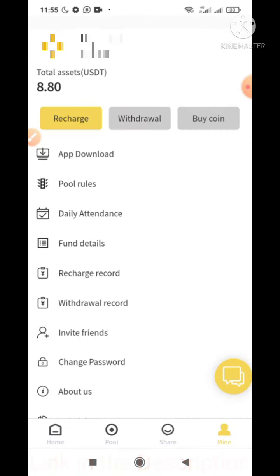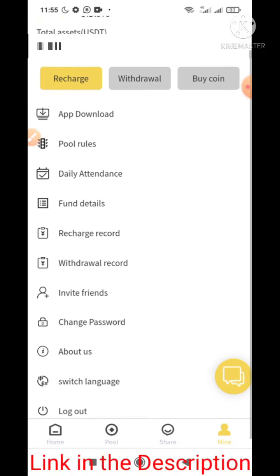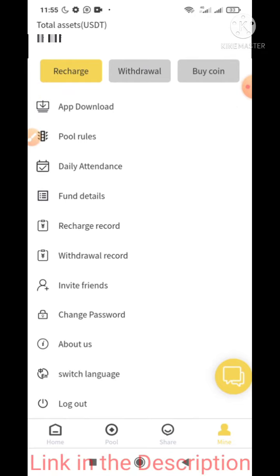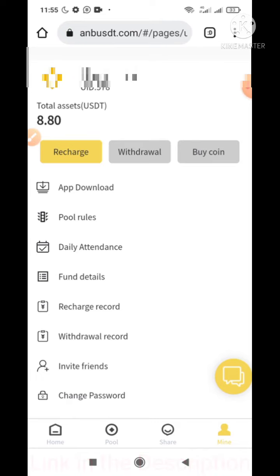While they are giving the bonus, don't miss it. Sign up now and get the bonus of 8.8 USDT, and sign in daily on the app and get the bonus of 0.8 USDT. In my next video, I will show you how to earn money using this website.